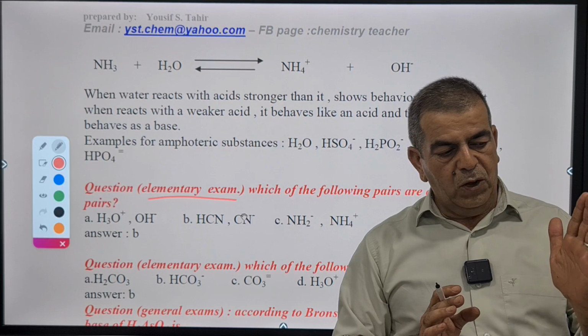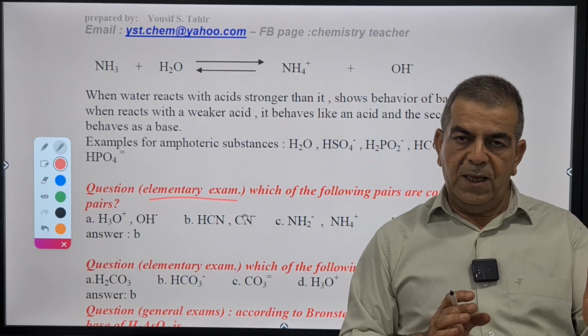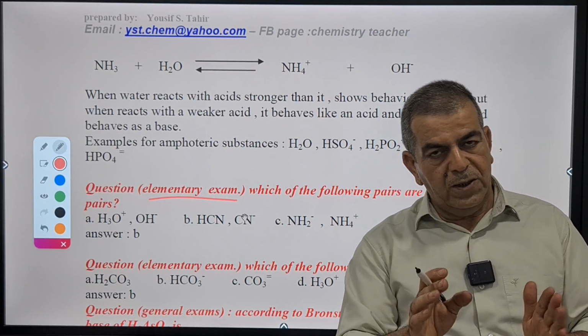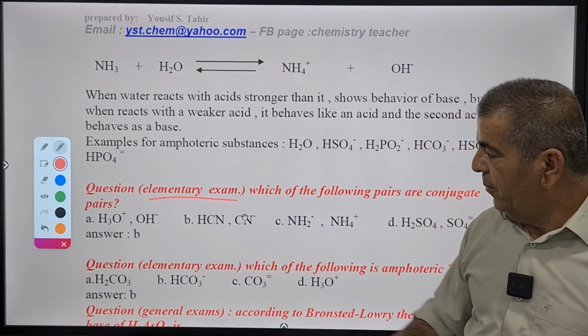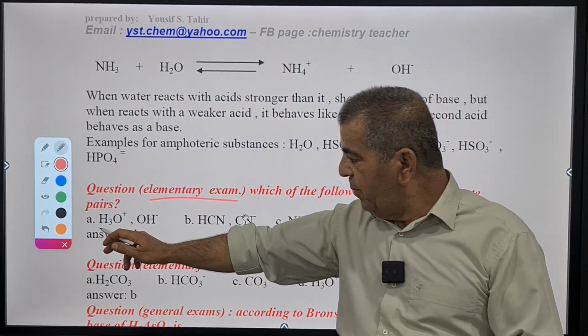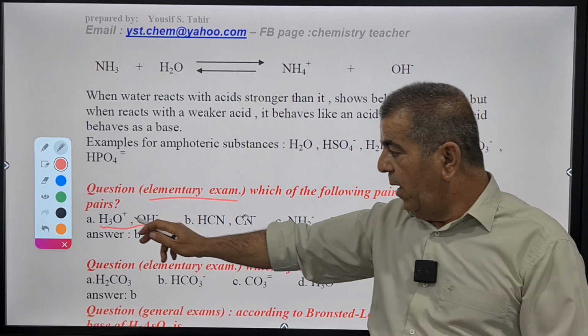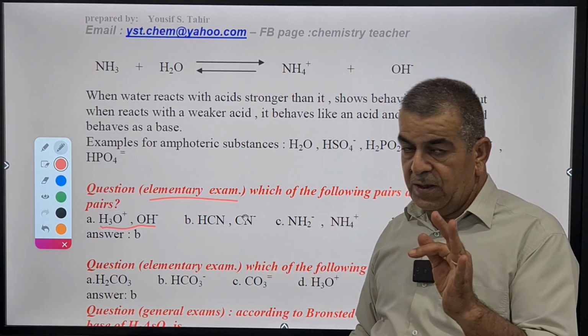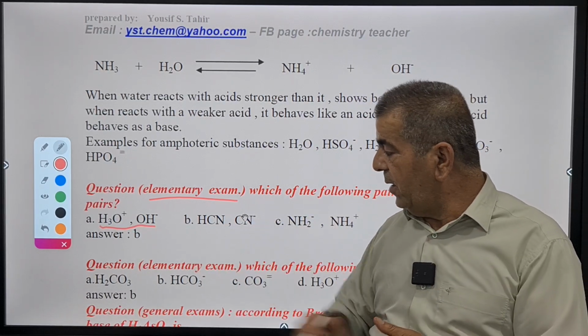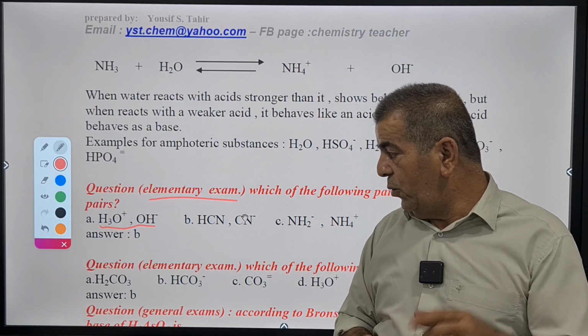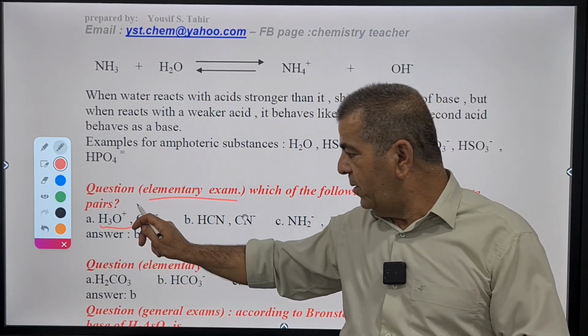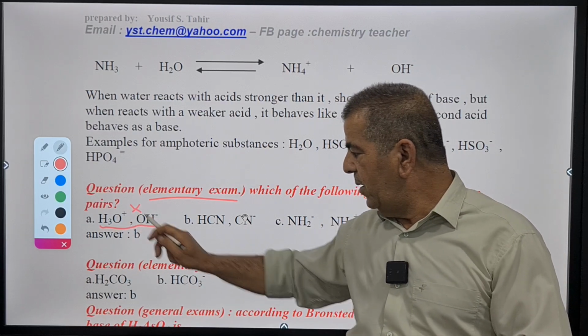The one with the more proton is the conjugate acid. The one with the less proton is the conjugate base. So let's have a look. Here in the first pair, we have hydronium and hydroxide. Hydronium has 3 hydrogen atoms, but hydroxide has only 1 hydrogen. The difference here is 2 hydrogen atoms, so this is not a conjugate pair.